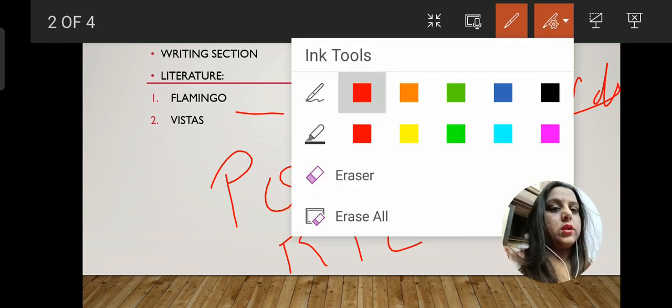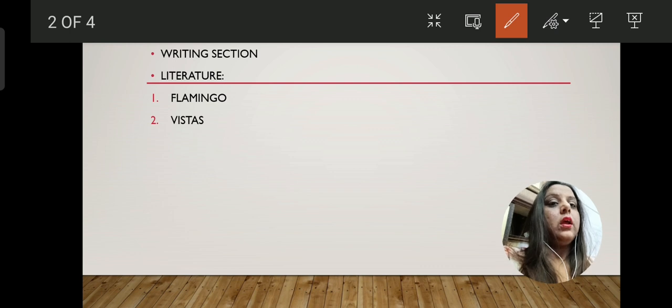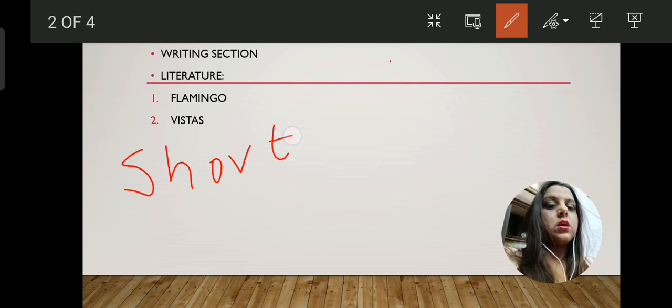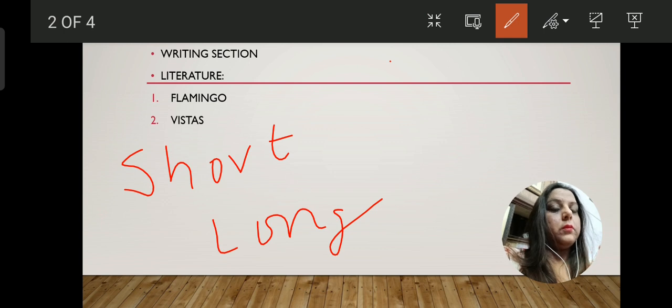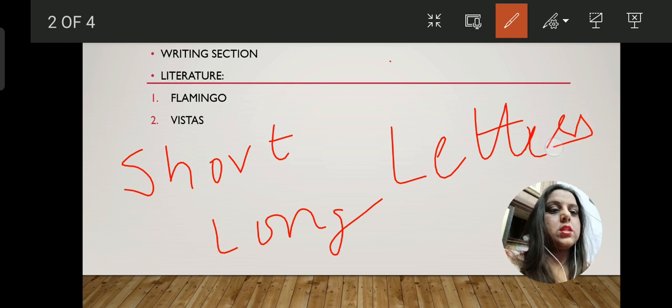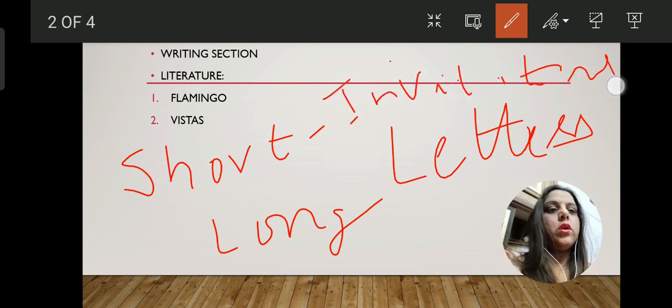Next, in the writing section, obviously, one by one we will discuss. We would be having short compositions as well as long compositions, and you are having your letters in your writing skills. And in the short composition, you have a new thing, related to invitations. So as we move forward, we will discuss various things.